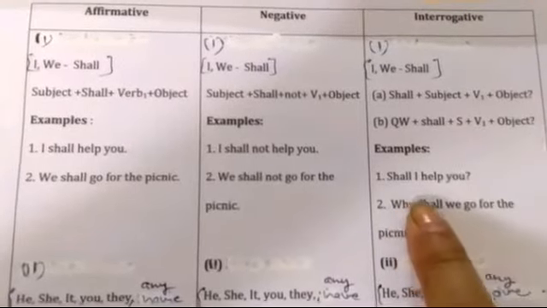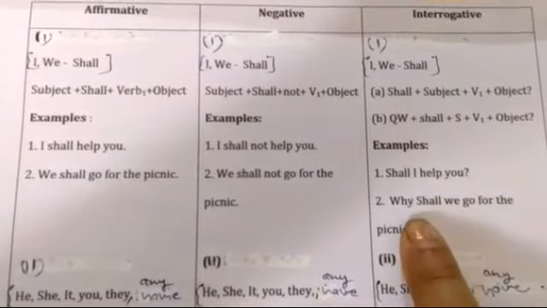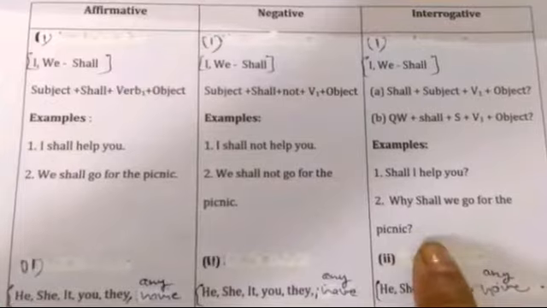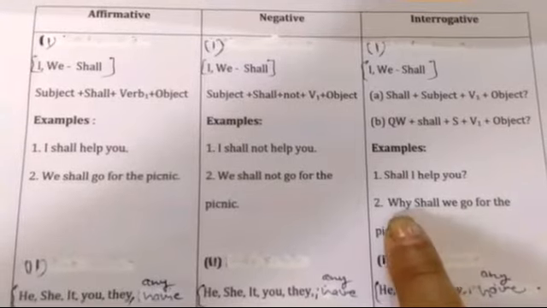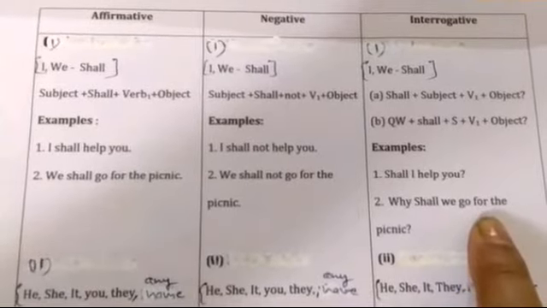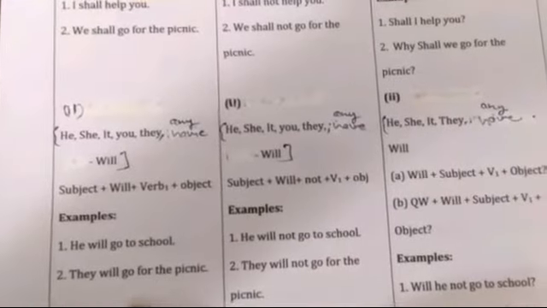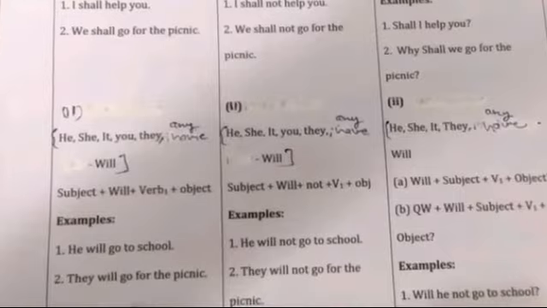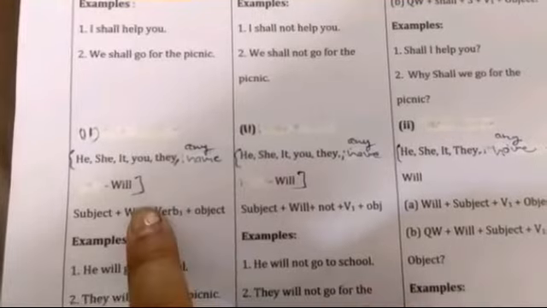These are the examples. Shall I help you? So with I we put shall, and then verb first form. Why shall we go for the picnic? So we put shall before we, and also the why. Then after the subject we put verb first form. Now let's move on to the second person or third person of pronoun. So with second person you, and with third person he, she, it, they, or with any noun, we put will.